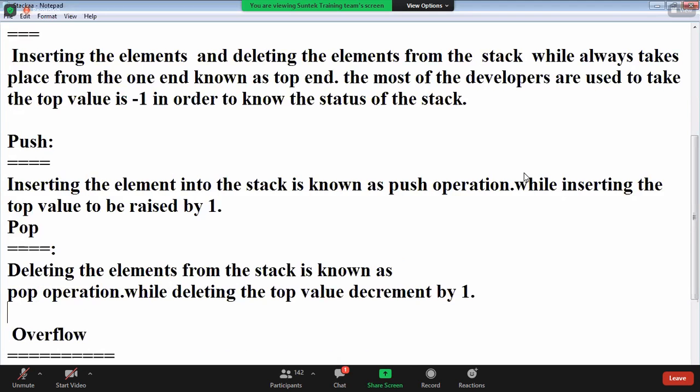Deleting the elements from the stack is known as pop operation. While deleting, top value is decremented by 1.